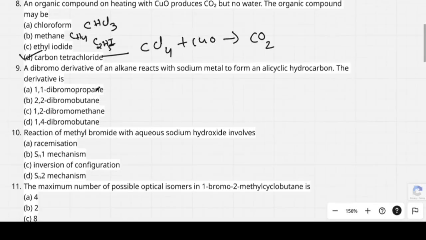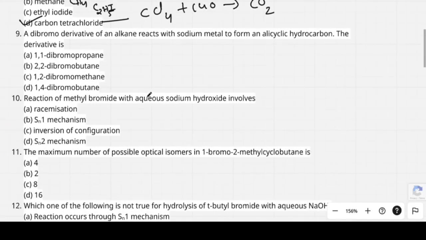Next I move to question number 9. A dibromo derivative of an alkane reacts with sodium metal to form a polycyclic hydrocarbon. The derivative is. See here, what is meant by polycyclic compound? An aliphatic compound that has a cyclic ring is called alicyclic.